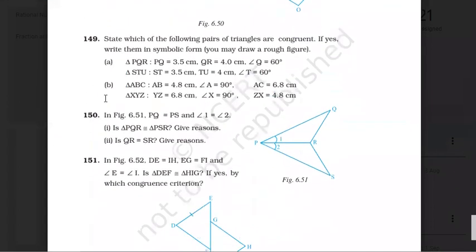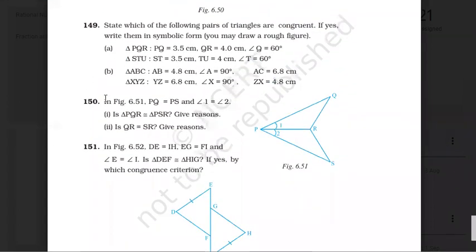Now, 149. Let's see question 149, everyone. So, we just have to tell me which congruency you have to use. PQ is equal to ST. S. QR, TU.